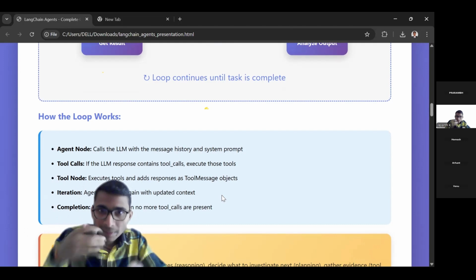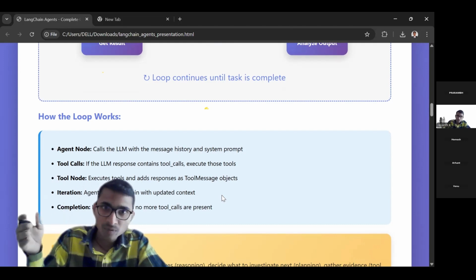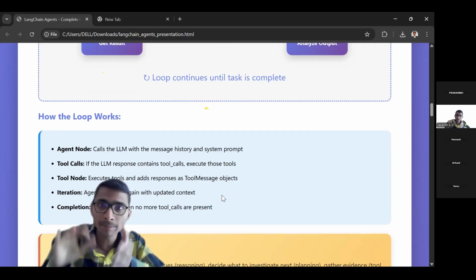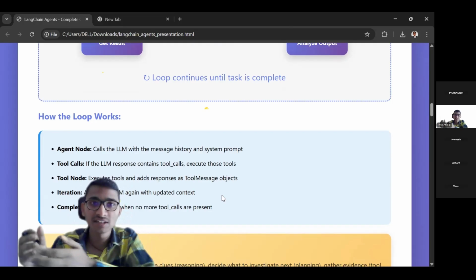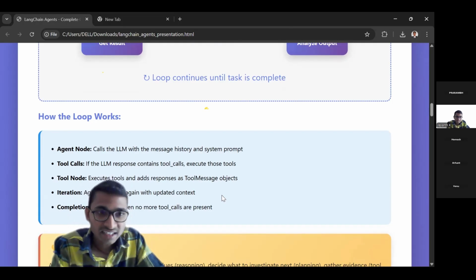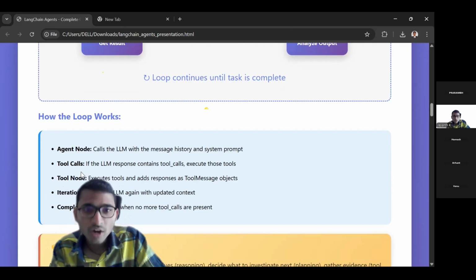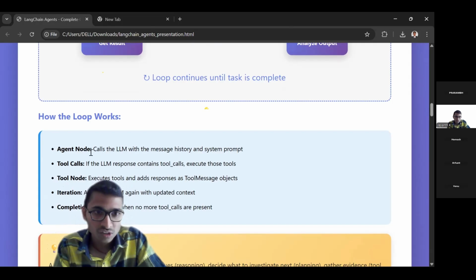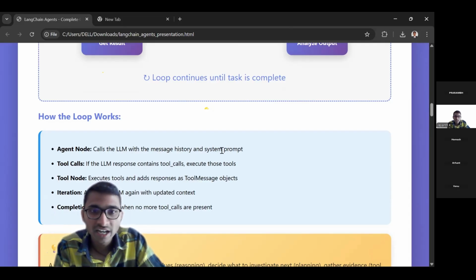If you want to build complex agents with so much customization that is required for your problem statement, then we go for LangGraph, that is a separate library to build agentic systems. Are you able to understand? In that terminology, the agent is treated as a node and the tool is also a node. You don't have to bother about it because it is represented as a node. Now you see it calls the LLM with the message history and system prompt.